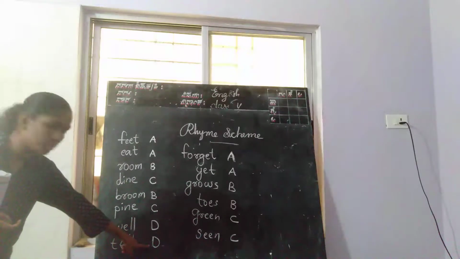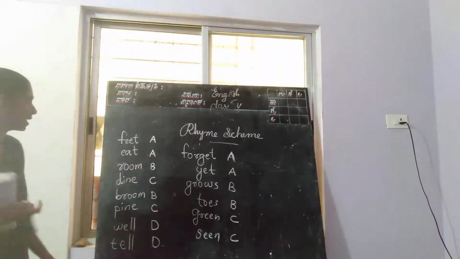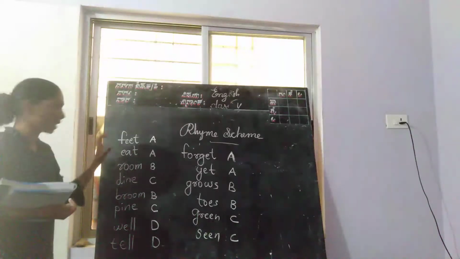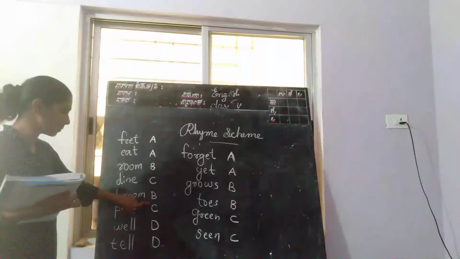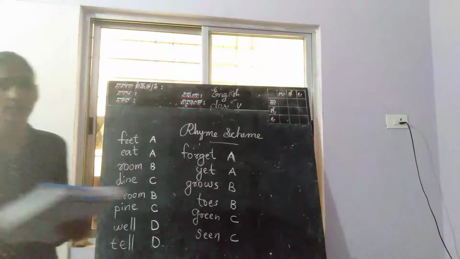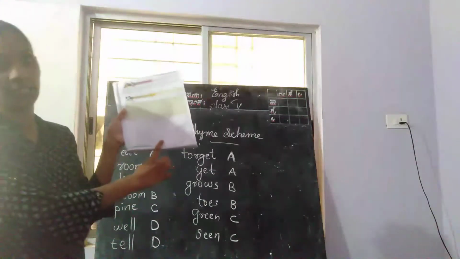There also we write D. Well, tell. D, D. Here, the rhyming pattern of this poem is A, B, C, B, C, D, D. That is the rhyming pattern of this poem. You have to complete that pattern here.